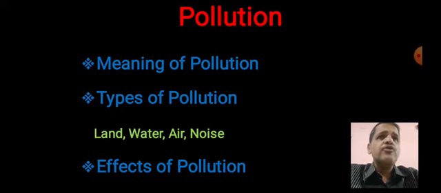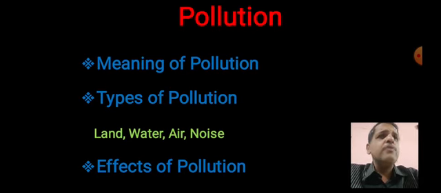What is meant by land pollution? Land pollution means there is a change in ecosystems, components of land because of some human activities. That is what is called land pollution. All of us know that after the Green Revolution, due to more use of water and more use of chemical fertilizers, what happened in Punjab and Haryana particularly? Certain land became deserts. No crop we are able to get in those lands. This is what is known as land pollution.